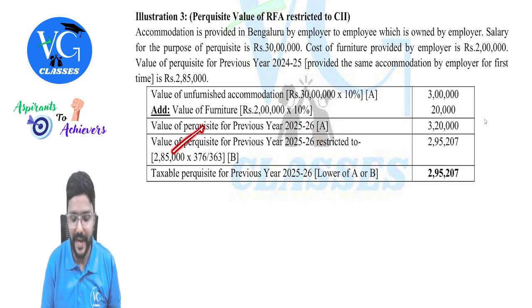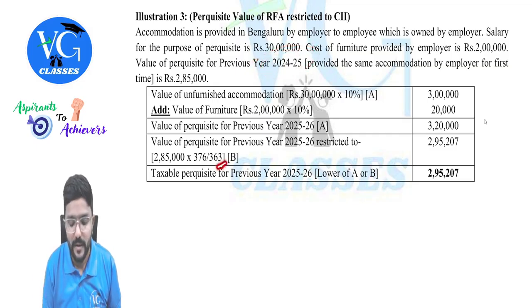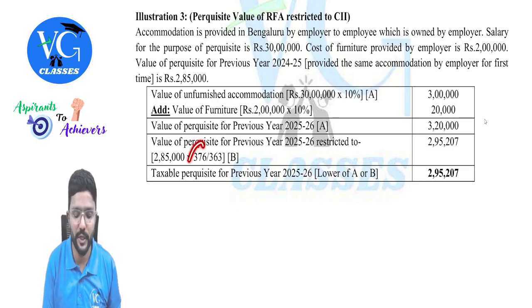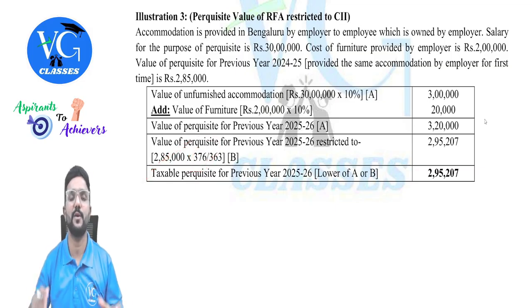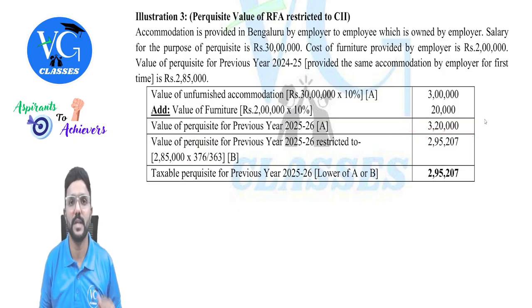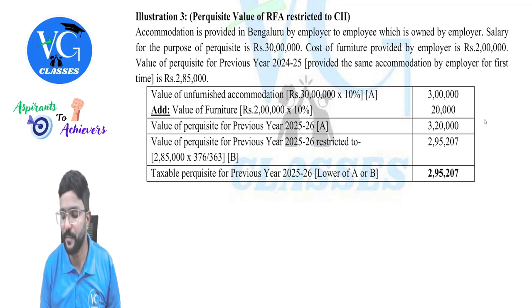So 2,85,000 is the value for 24-25, whose cost inflation index is 363, we use it as a denominator into 376, which is the cost inflation index for current year. We will get 2,95,207.